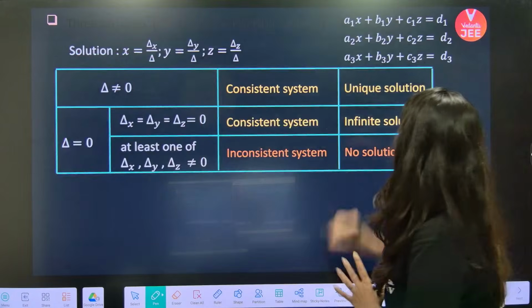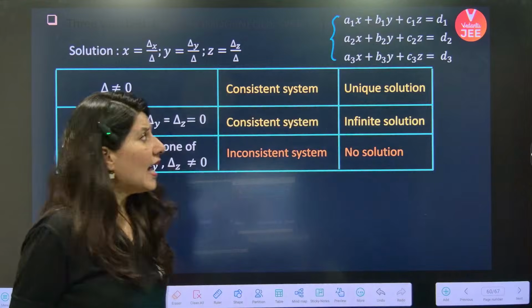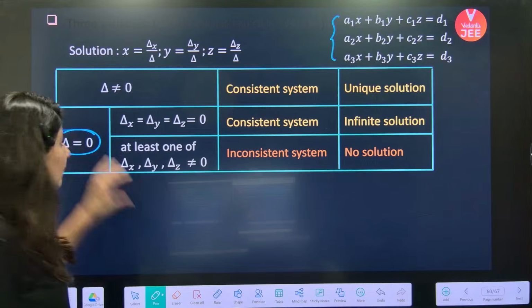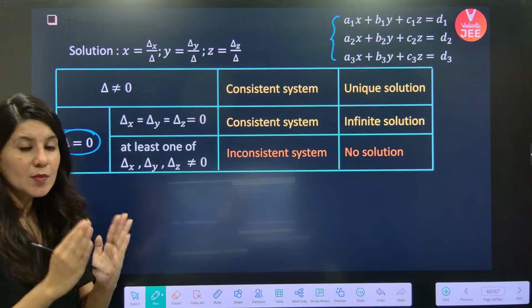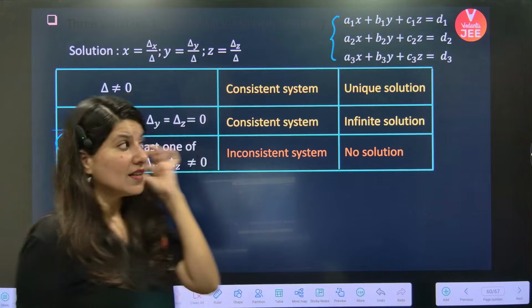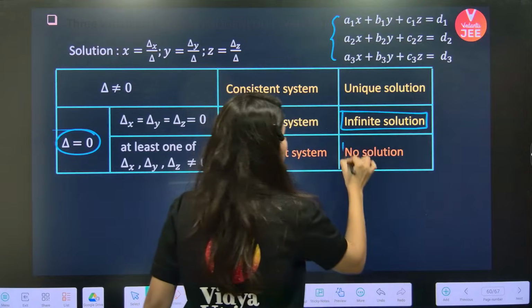Now, suppose 3 equations are given to you. If your delta, the main determinant, is 0, what does that mean? That means either you have infinite solutions or no solution.